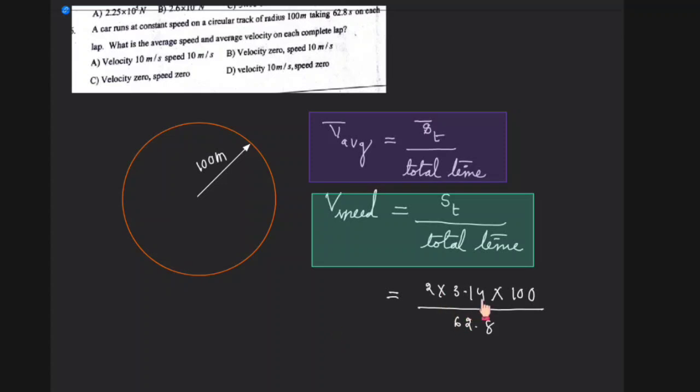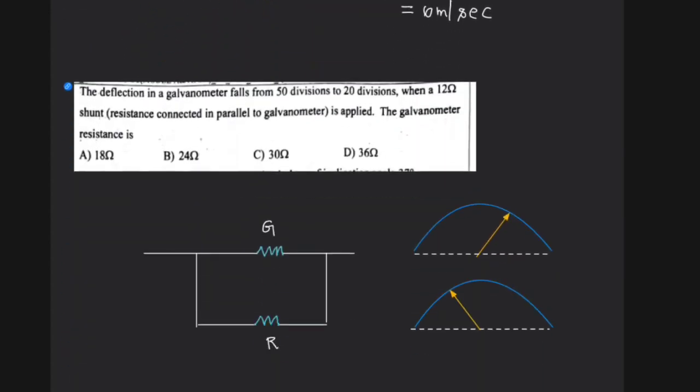Clear? So if you cancel it, you will get 10 meters per second. That is the answer for this question. So the average velocity is 0, and the average speed is 10 meters per second. That is right. Next one.